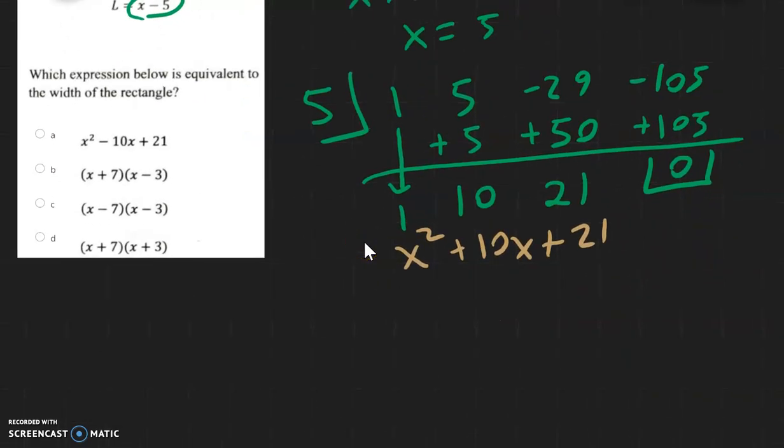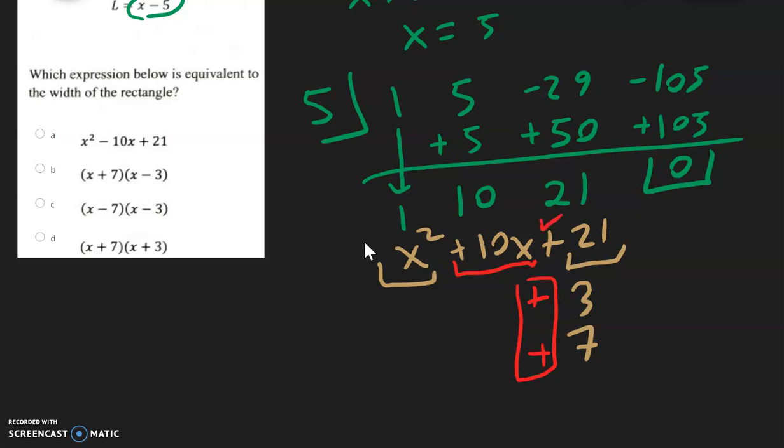So let's go ahead and factor this. Here we don't have anything in front of the x squared, so we don't have to do anything with that. But this 21, let's break it up. We can try 3 times 7, and we're trying to match this positive 10. The bigger number, 7, needs to be positive, and let's make the 3 positive as well. Positive 3 and positive 7 is equal to positive 10, and when we multiply, positive times positive is positive 21. So that matches. That means the factors need to be x plus 3 and x plus 7, which matches this answer right here.